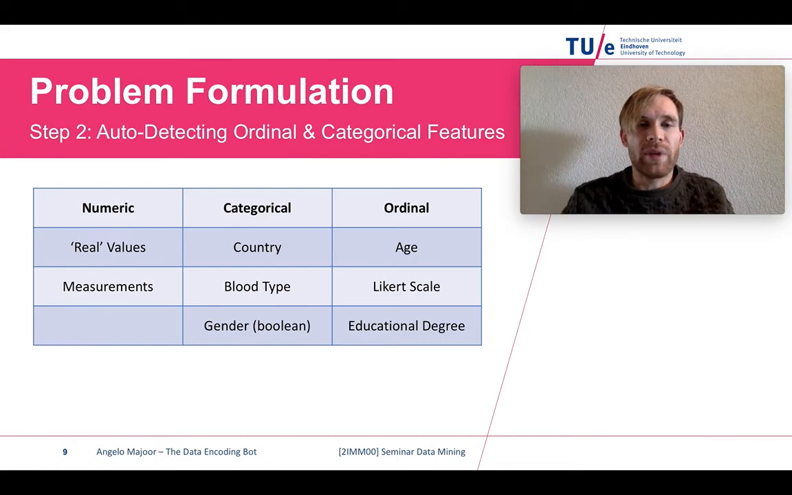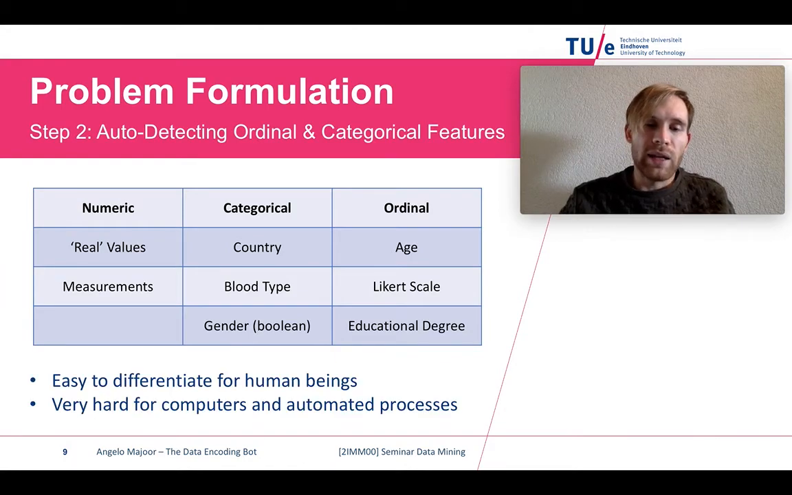Then the next step is we would like to auto-detect ordinal and categorical features. We have numeric values, which are just real values or measurements, categorical values which can be put in a category, and ordinal values which also have an order in them. And this is still quite easy to differentiate for human beings, although ordinal is already getting more and more difficult for people as well. But this is very hard for computers and automated processes, and this is the major problem of this data encoding bot.